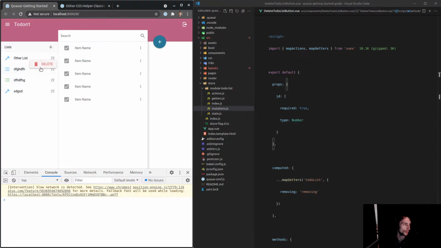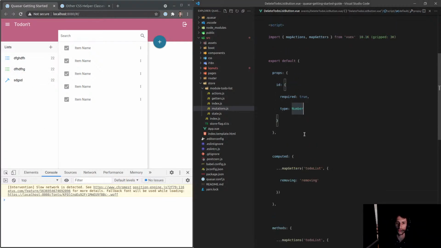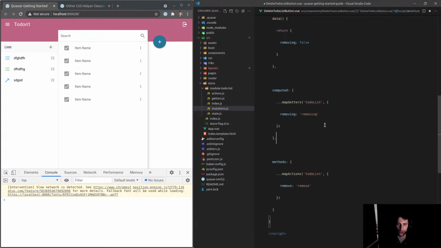So check this out, everyone. When I click on delete and then right click on here, I still have a spinner on the other one. See that? That's not cool. I then have to wait for it to show up. So we can fix that pretty easily. We can just say data, return, removing, and we'll set that equal to false by default. And let's just have that on local state instead.